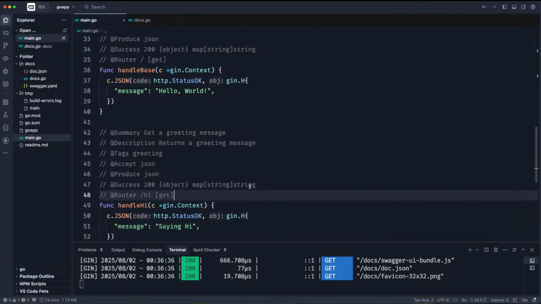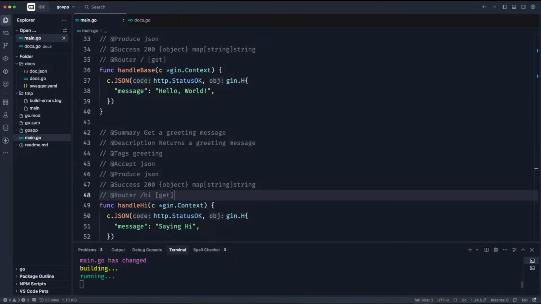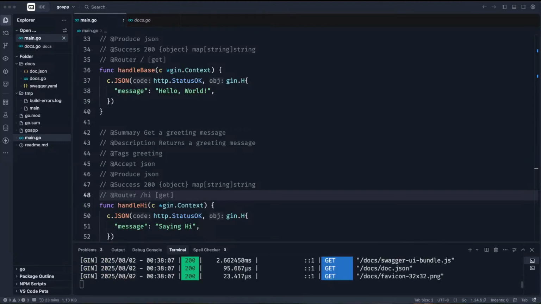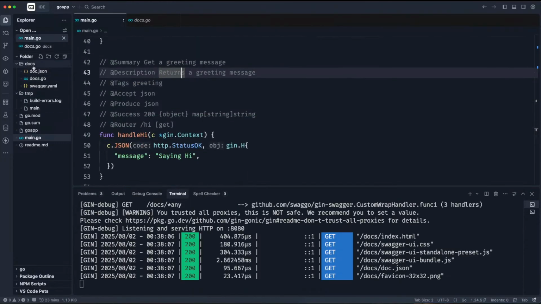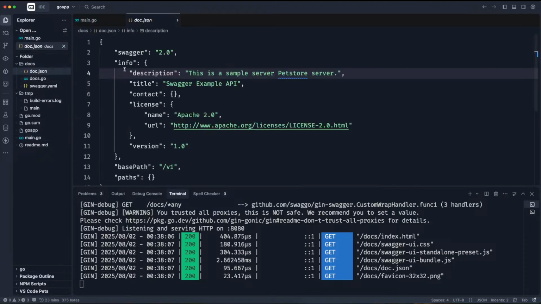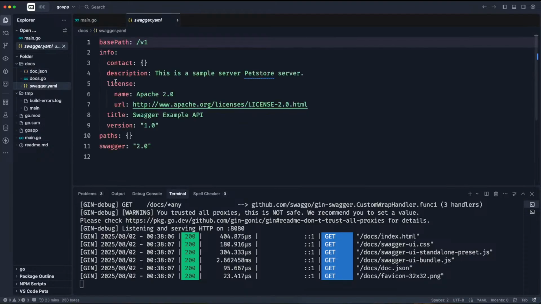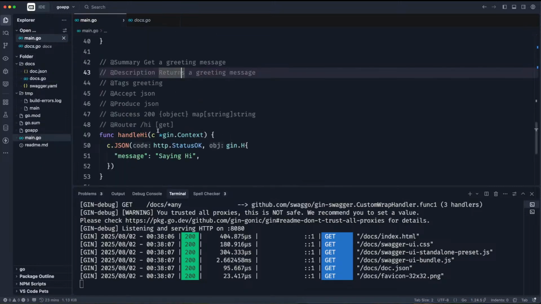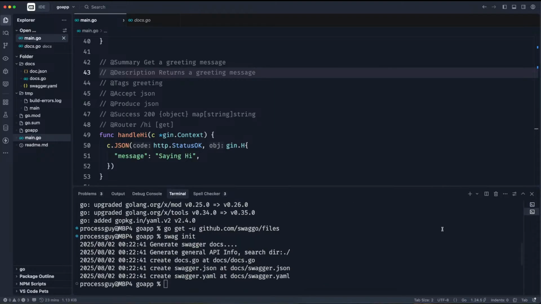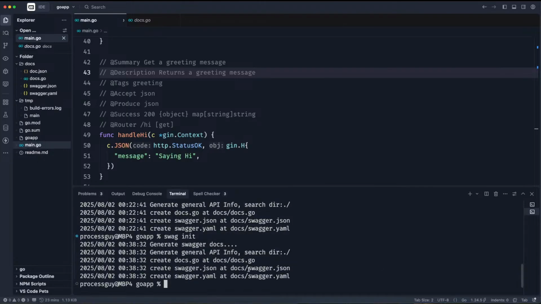So let's save it. But saving it will not just do the job for us. We are supposed to run what? Swag init. Whenever you create new documentation, because swag init is creating this whole thing for you. It's creating all these things for you. That's what swag init does. And it's a lot. So let's go to a new terminal. Let's not mess with this one and do swag init. So it does what it needs to do.